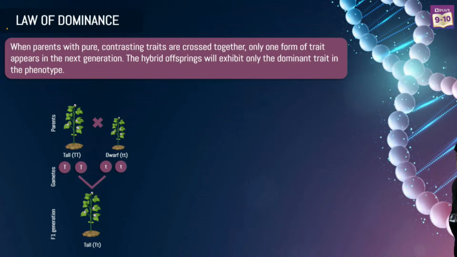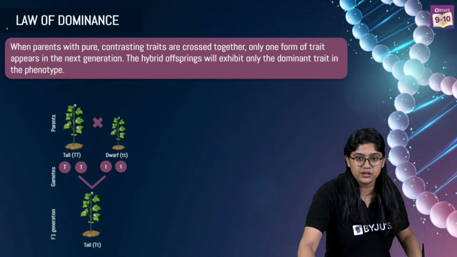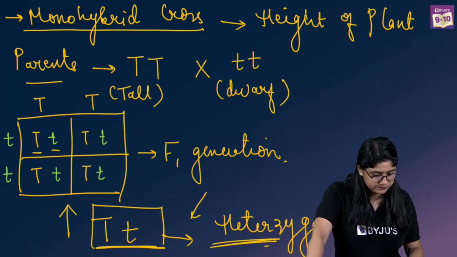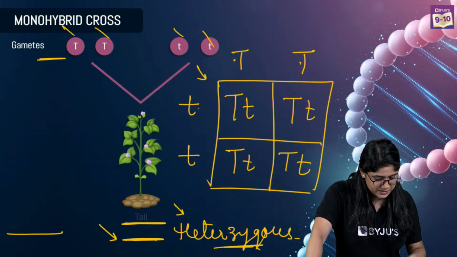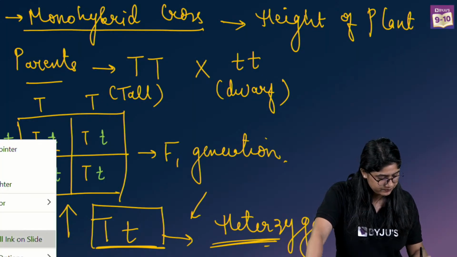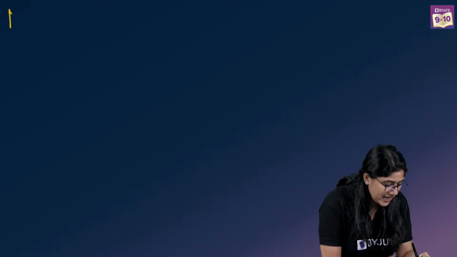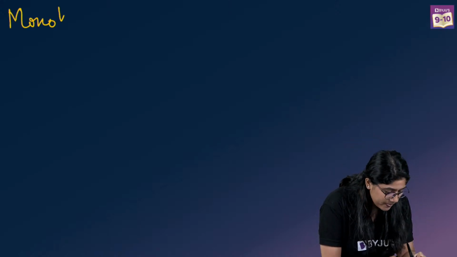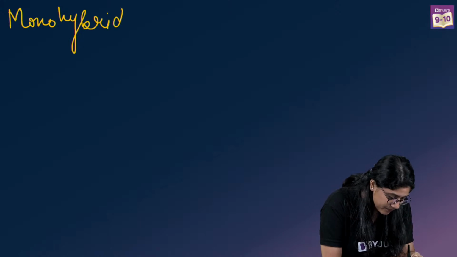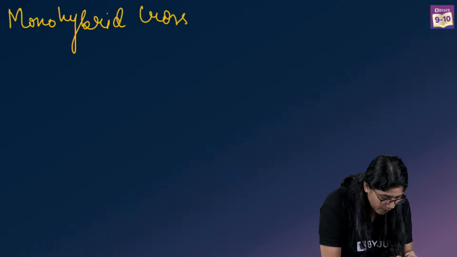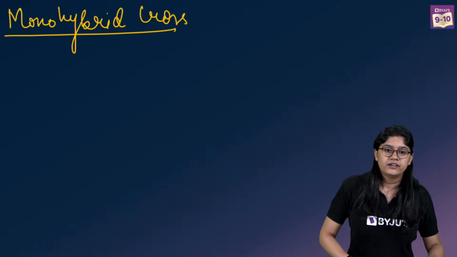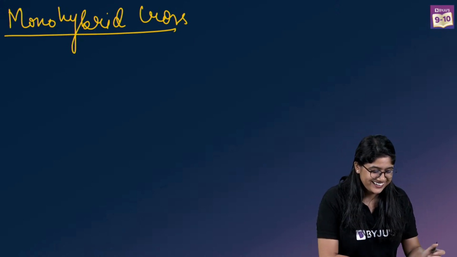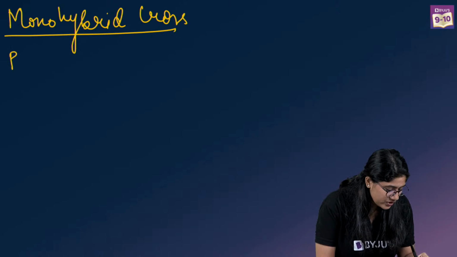Very good. Okay. Now everyone, I'm explaining all of it again, once again. Please pay attention over here. Okay, everyone. Let's focus over here once again, and final thing, explaining you again about the monohybrid cross and the law of dominance. Okay. Yes. Clear. So we have the parent, right?